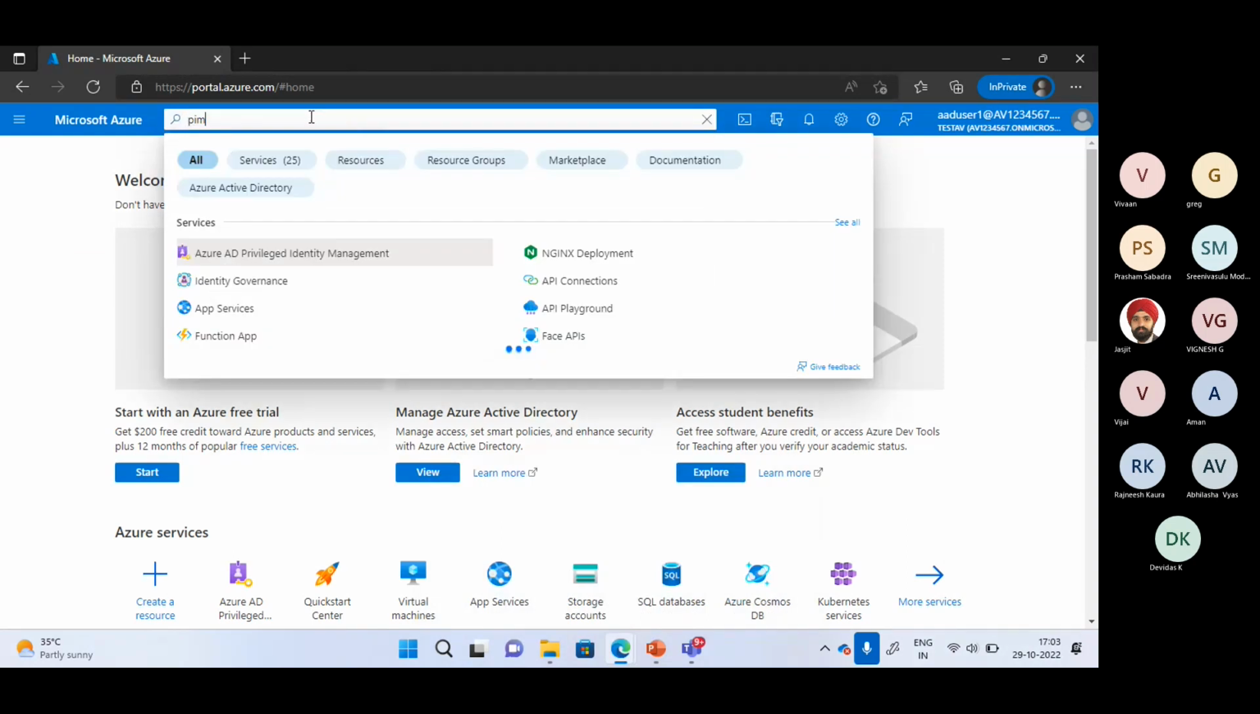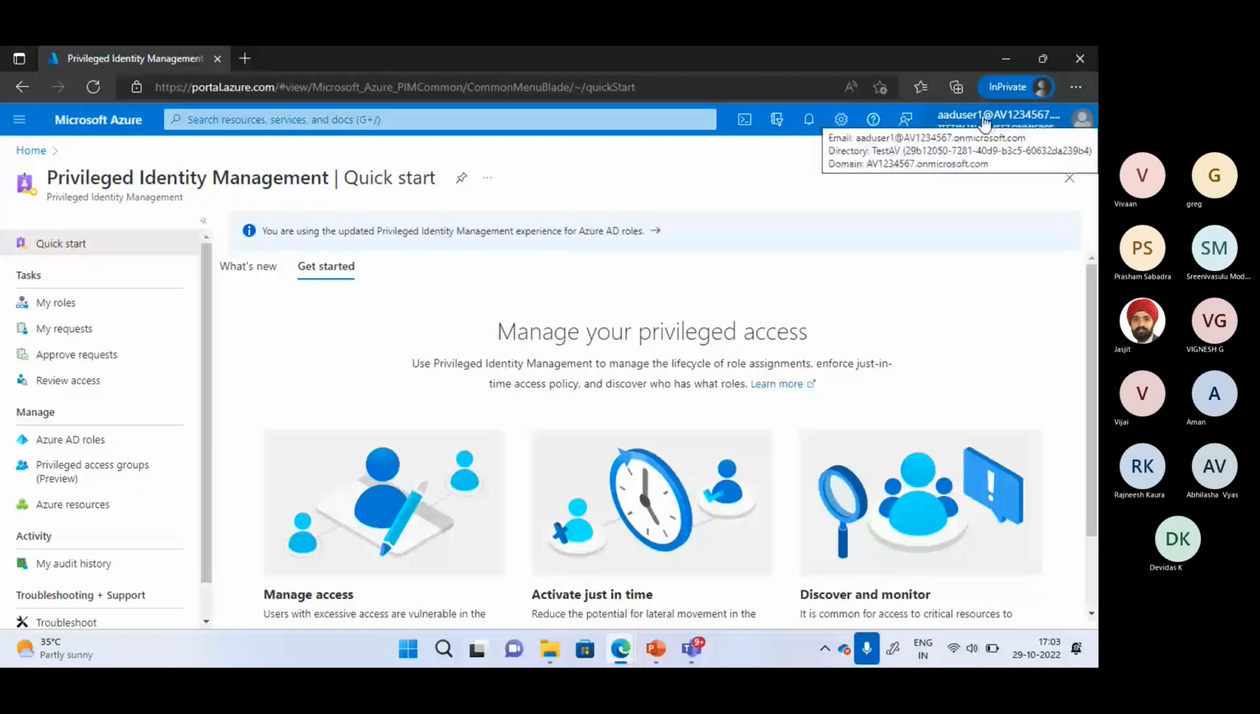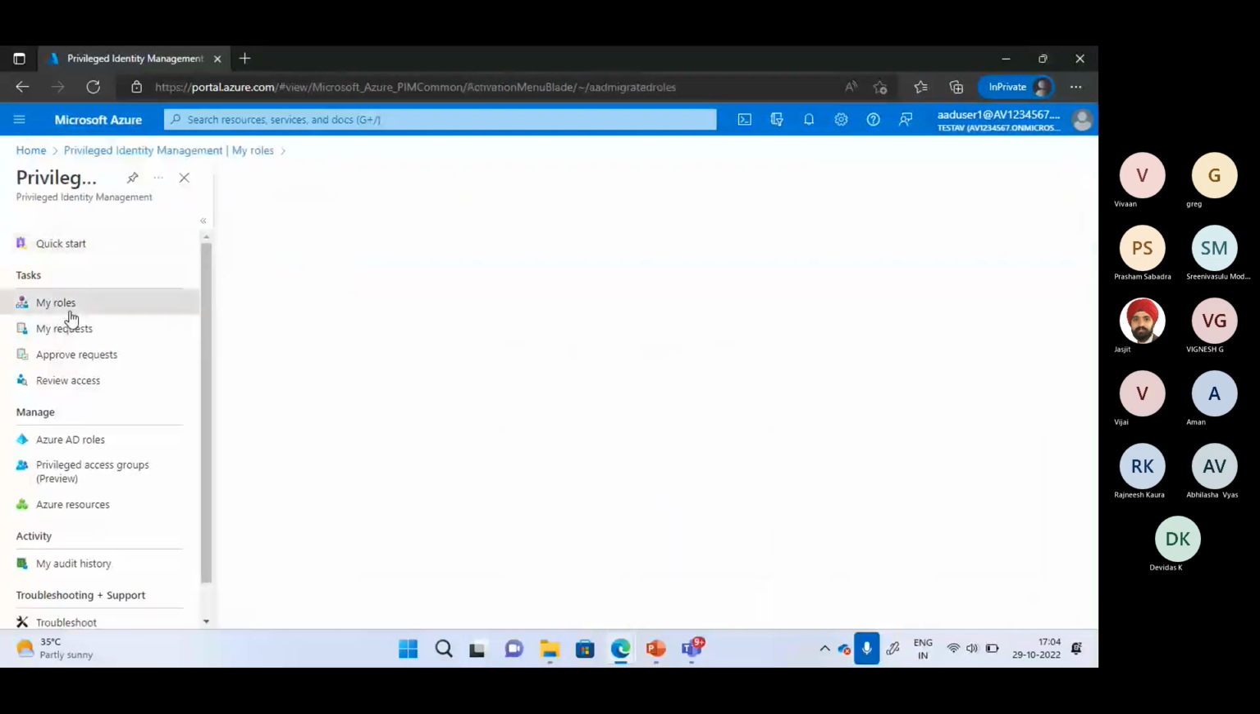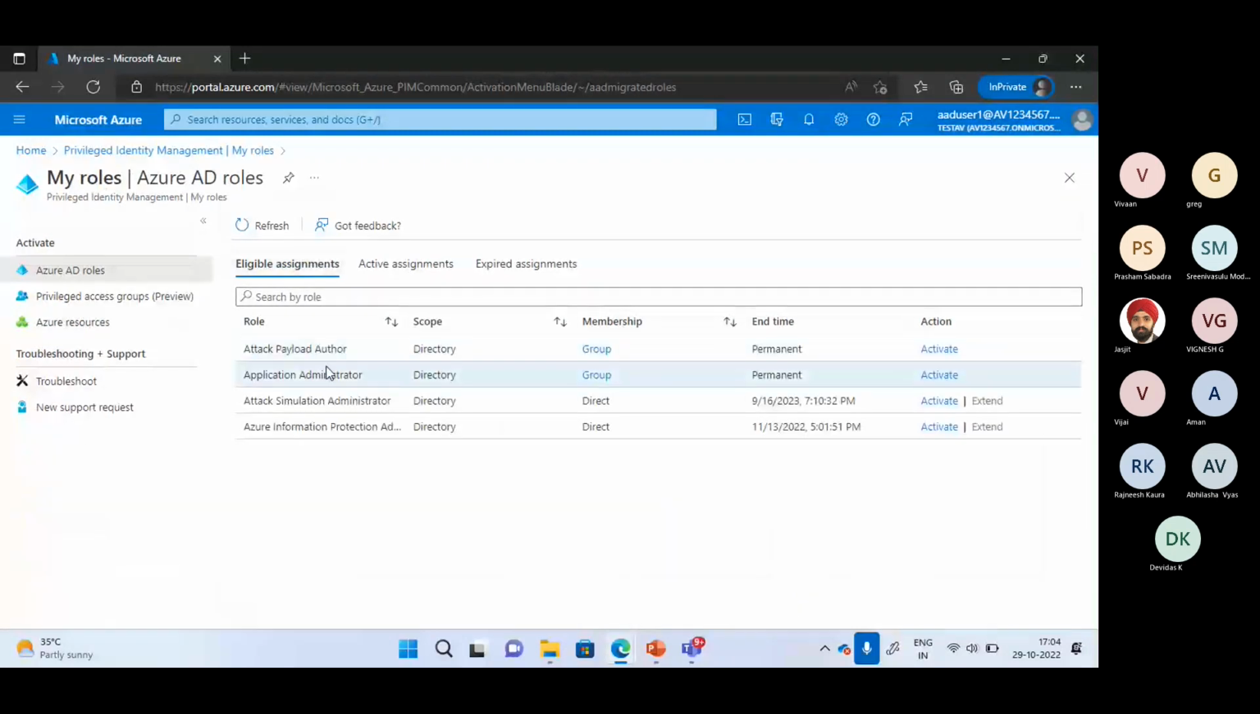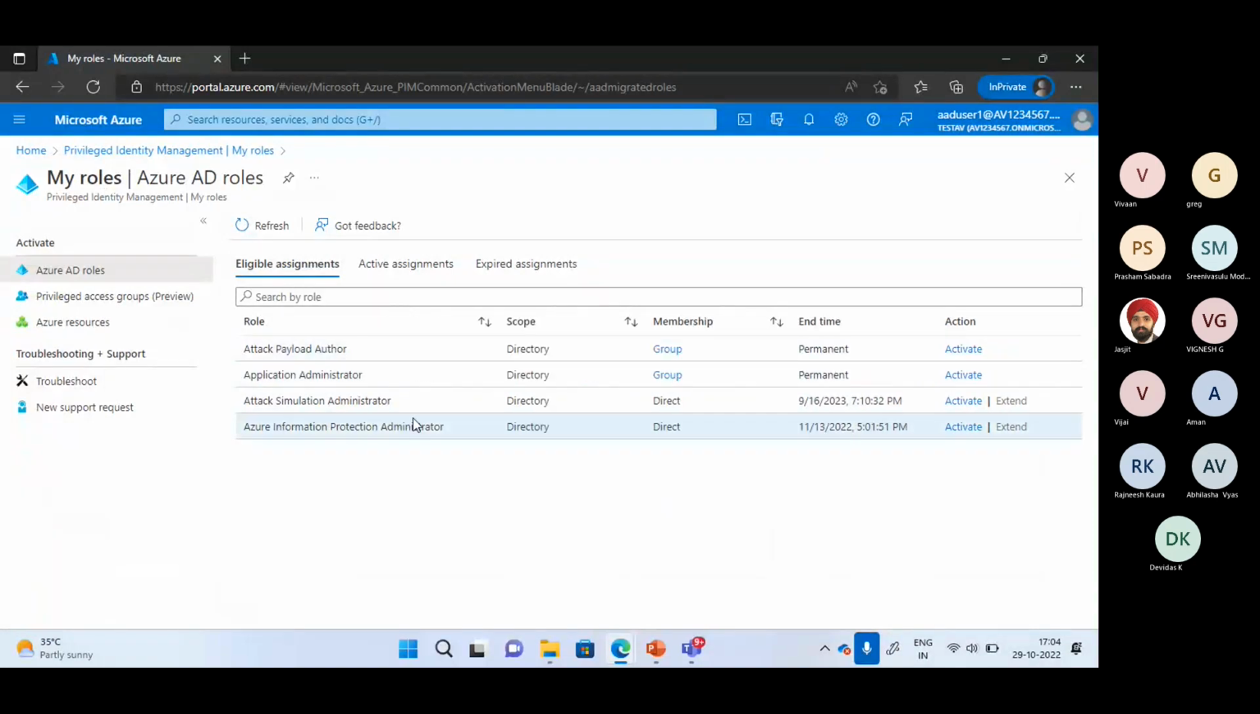So you can see AAD user 1. I'm just showing at the top corner of my browser. Here I can see my roles, what all roles are assigned to this user. So all the eligible assignments, I can see that a lot of things are already assigned to this. Just for the demo purpose, I have already assigned, but this I have just assigned. So Azure Information Protection Administrator, it is a direct membership, and the end time is 13th November.